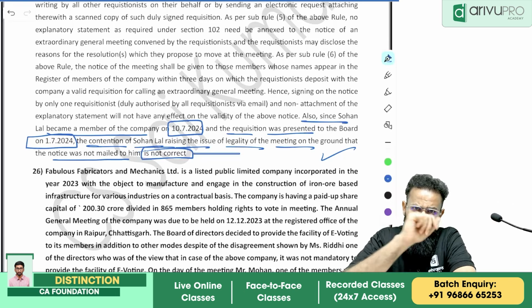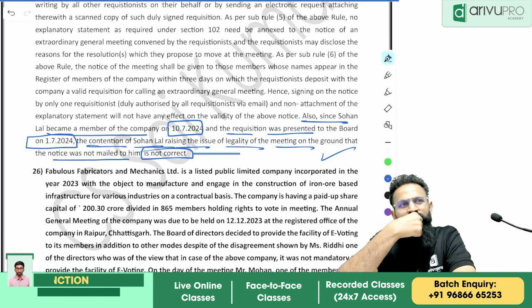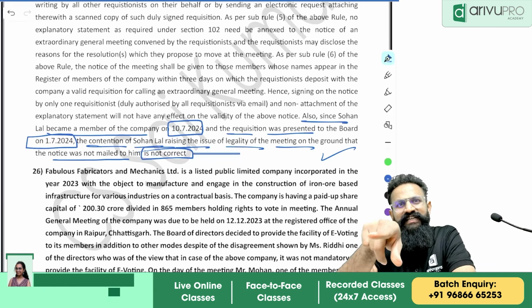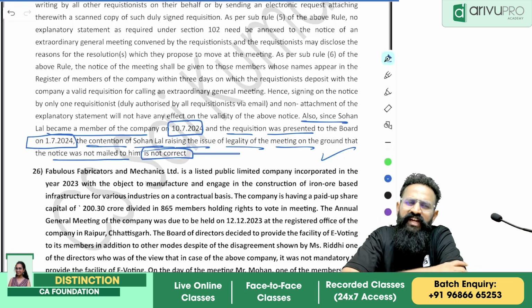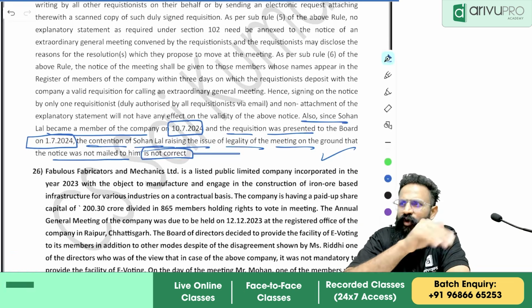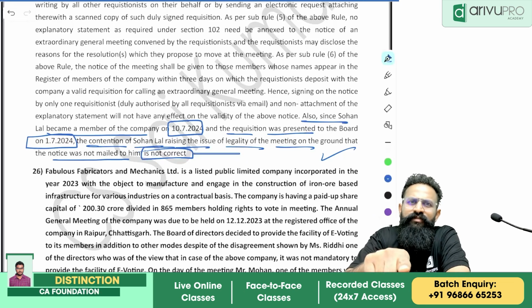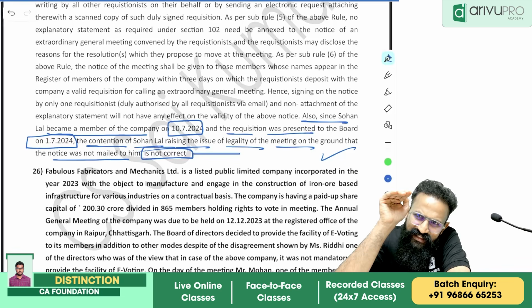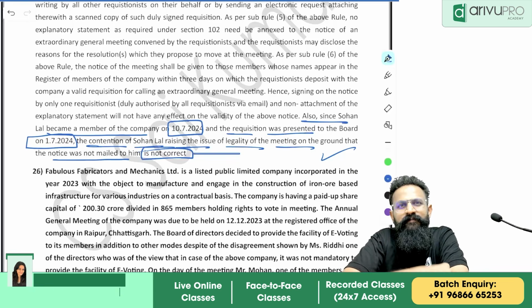Because what will be the interpretation? The interpretation should be: if Sohan Lal was left out by accidental omission, then people, it will not invalidate the meeting. If at all it is an intentional omission, it will invalidate the meeting. If Sohan Lal's name was there on 24th July in the register of members, Sohan Lal is deemed to get a notice of the meeting. You cannot exclude him.